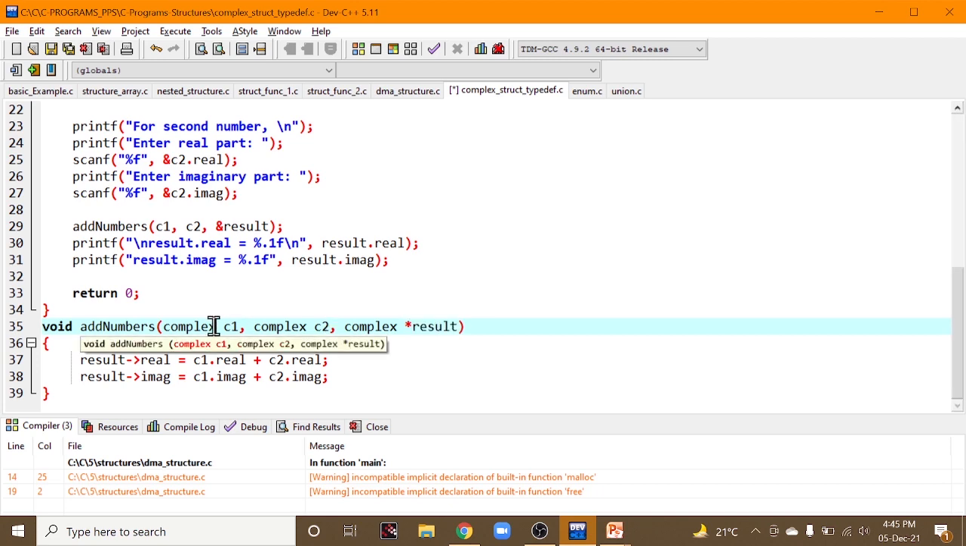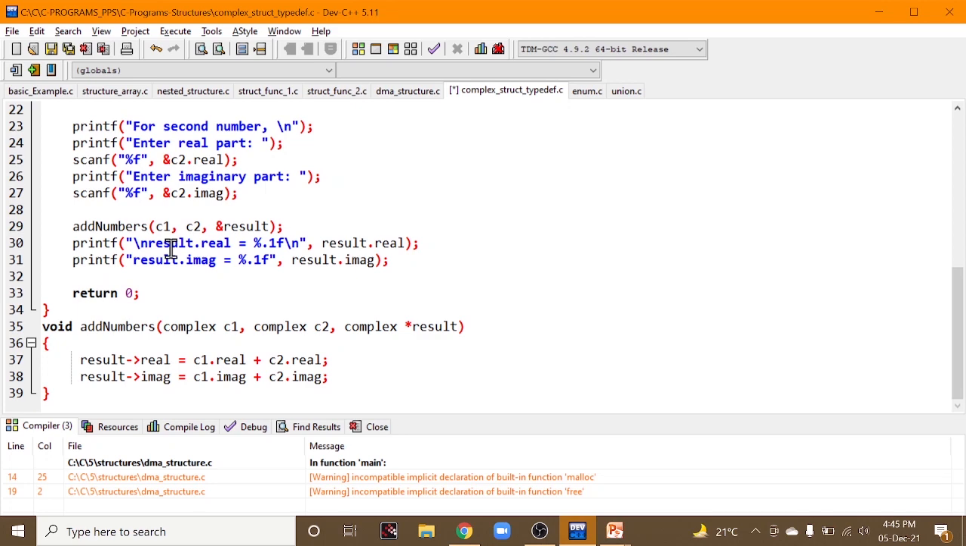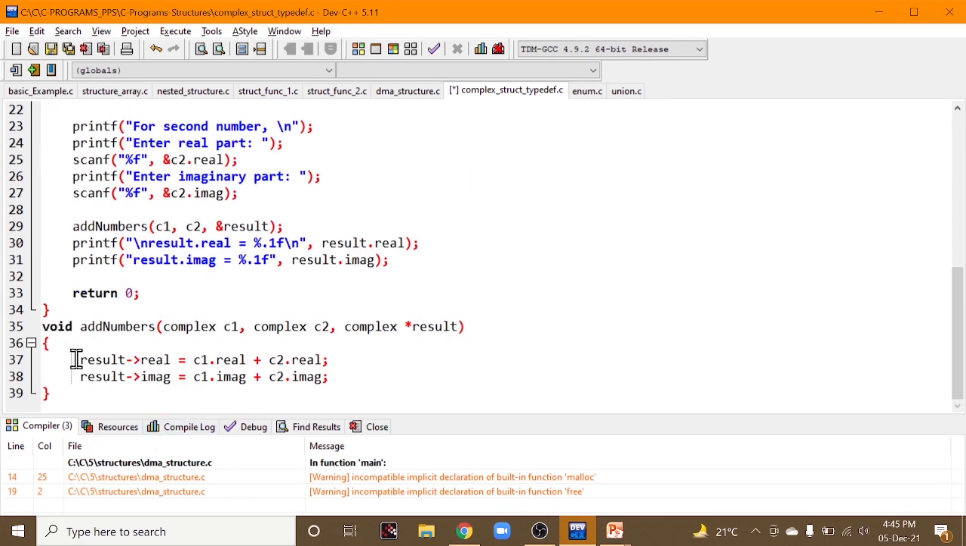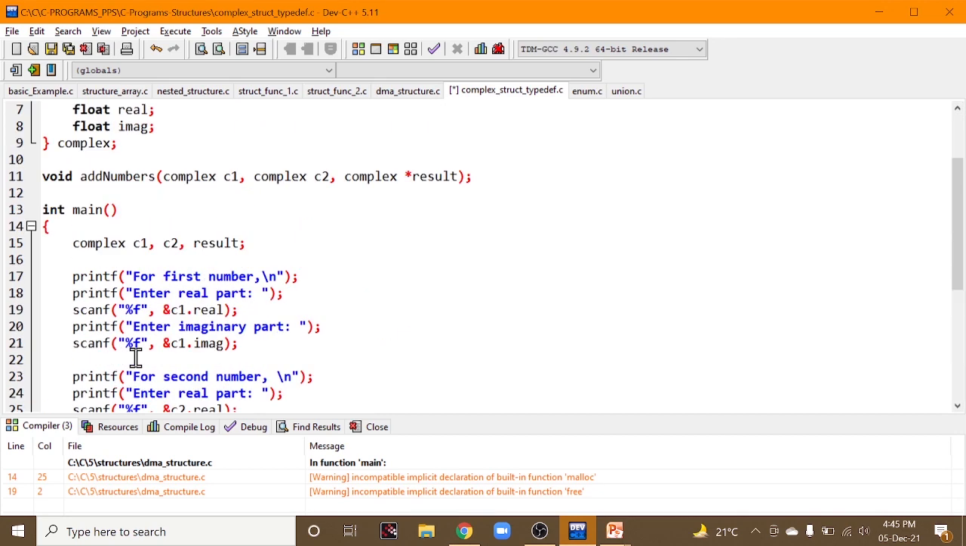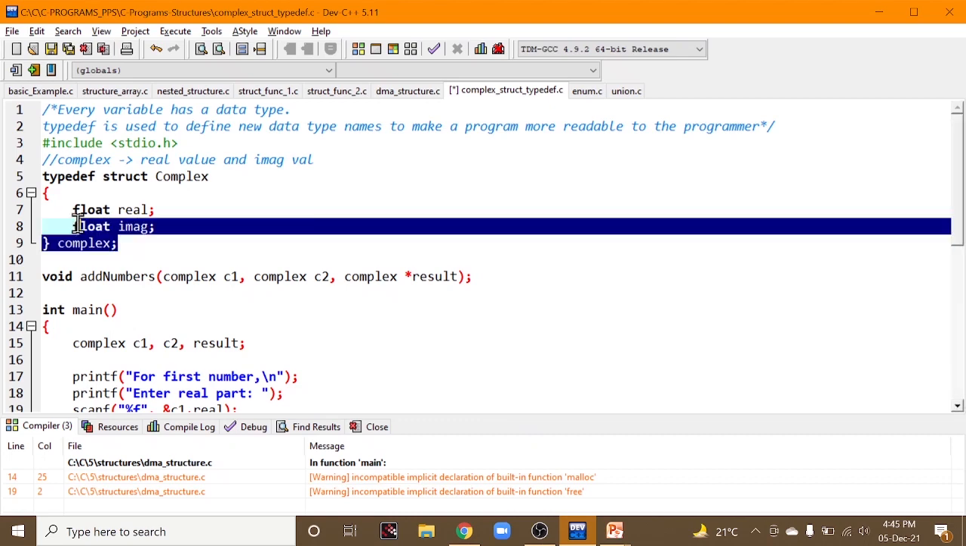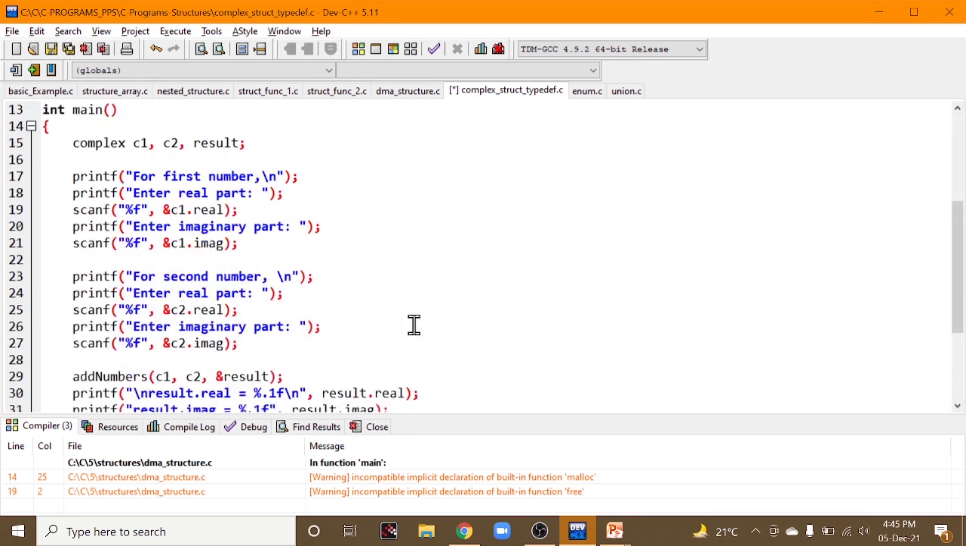Okay, you can write complex, which is nothing but whatever variable type we have defined to access that structure. Okay, so how will you get result pointing to real, result pointing to real? What is this result? Result is a variable where you can access your structure, your main structure. Okay, so result pointing to real. Why pointing to real? Because result is a pointer variable, clearly we have defined there.